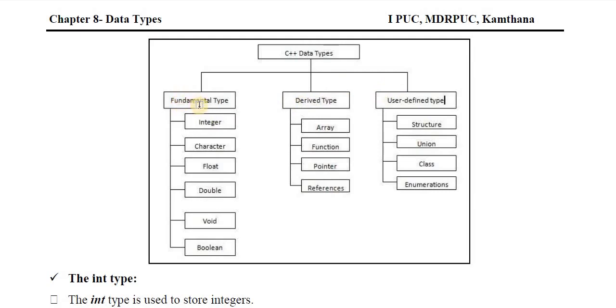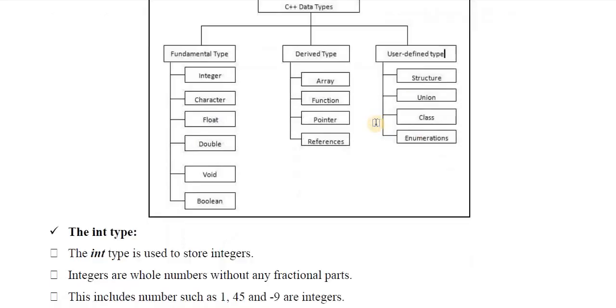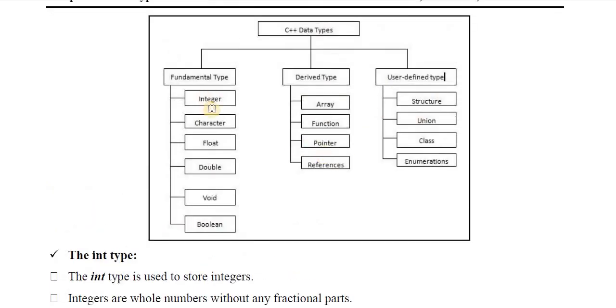In fundamental data types, there are many types of data: integer, character, float, double, void, boolean. These are the basic data types we have to use in our program. And these are the derived data types like array, function, pointer, reference, and user defined data types such as structure, union, class. So all these types of data we use in our programs. Now we will see one by one in detail. First we will start with fundamental data types.